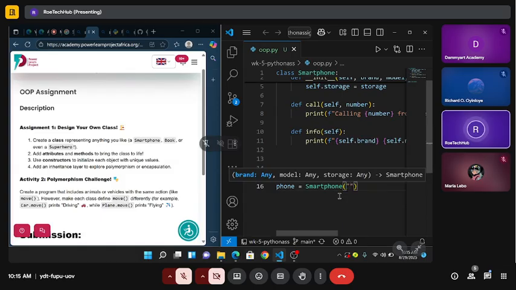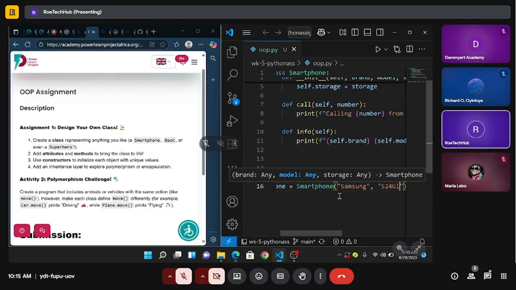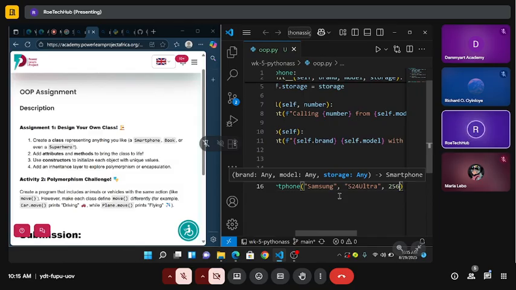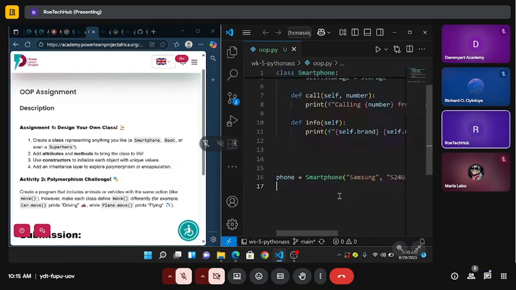So let me say Samsung, then comma. Let's say Samsung S24 Ultra, then comma. So let's say 256 gigabytes. So here I already set it.